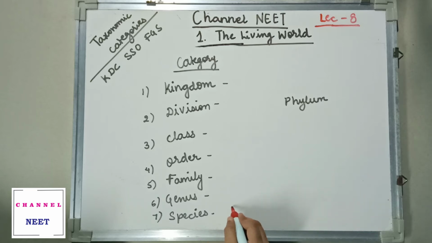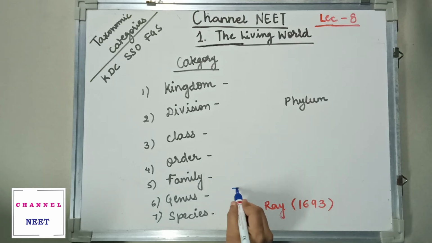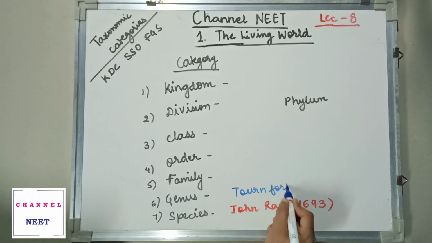Genus was coined by John Ray in 1693. Genus has also been given by Tournefort. So genus was given by Tournefort.